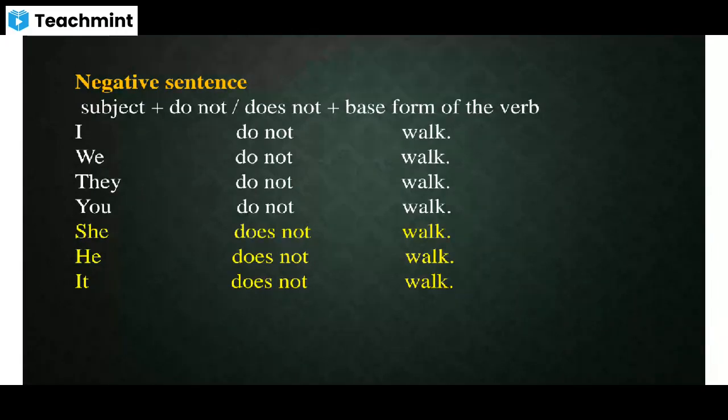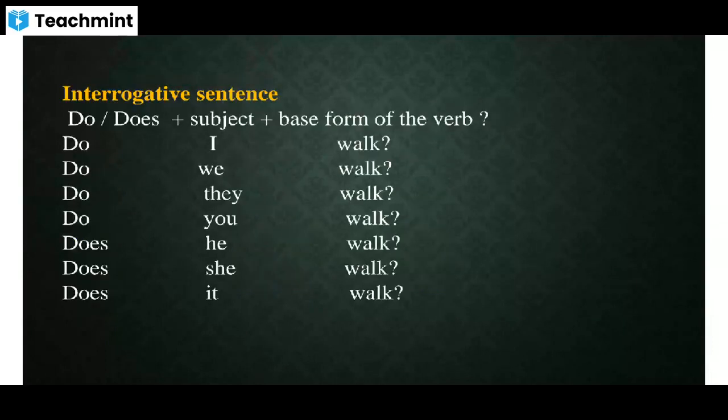But if it is third person singular, then we use she does not walk. He does not walk. It does not walk. Students, remember we are discussing only simple present tense of the sentence. Okay? How about interrogative sentence? Interrogative sentence is nothing but asking question, right? How to frame or construct a sentence in simple present tense?